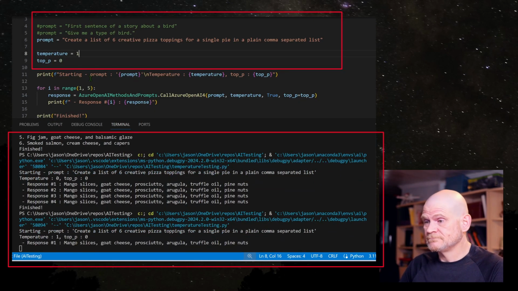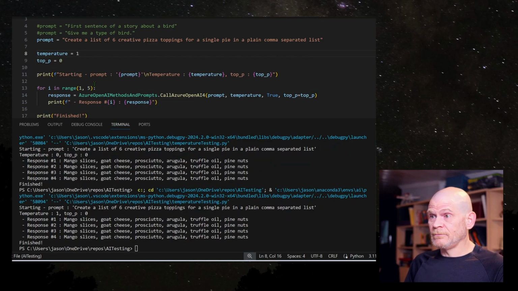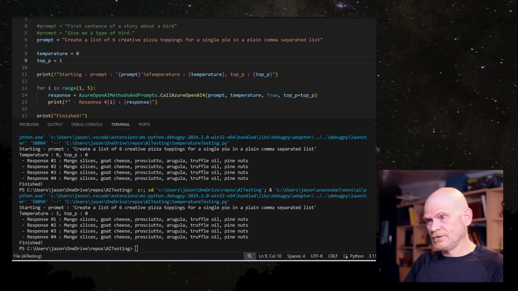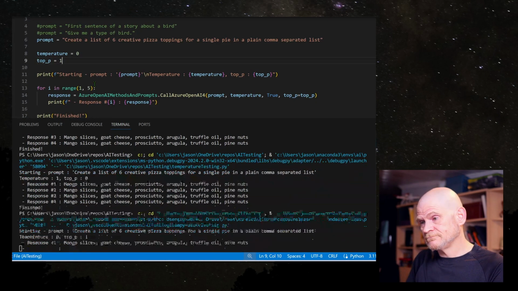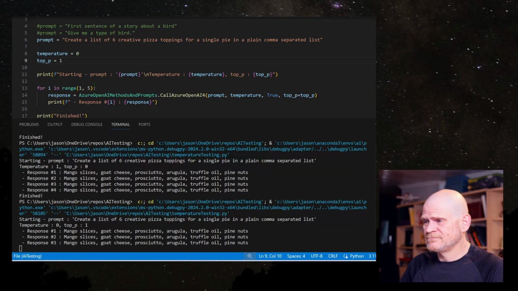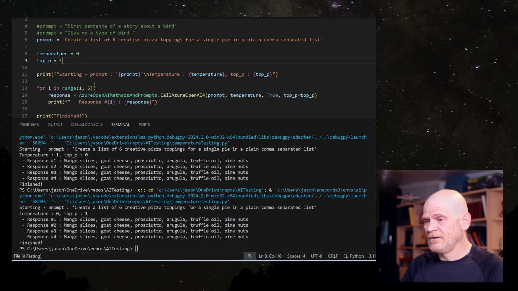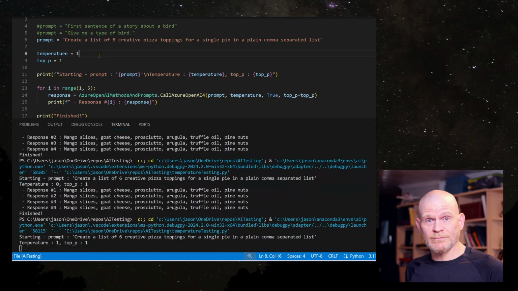I have to say that temperature doesn't make a whole lot of difference if top P is left at 0. Let's try the opposite again. Temperature of 0 and top P of 1 this time. I don't want that pizza. All right, so GPT-4 really likes that pizza. Let's take temperature to 1 and top P to 1. Hopefully we get some randomization in here.